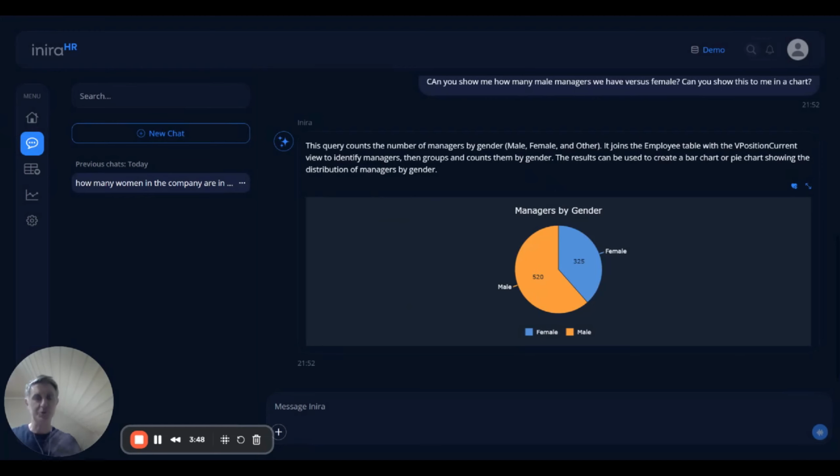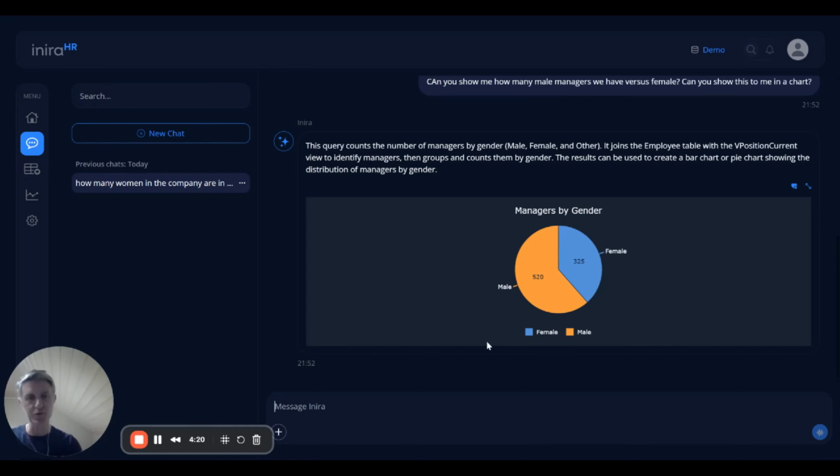So you can build your own visualizations, your own reporting, your own query analysis, and then you can save that for later for when you want to refresh and see the latest numbers, or you want to share with a colleague, and so on. Now, in this case, I've been querying just on information that's in my HR application, so one application, and you might be wondering, well, I can get that information already from my HR app. And that might be true, but Inira's real power is when you blend it with other application data into one surface. So we also have our payroll data available in Inira.